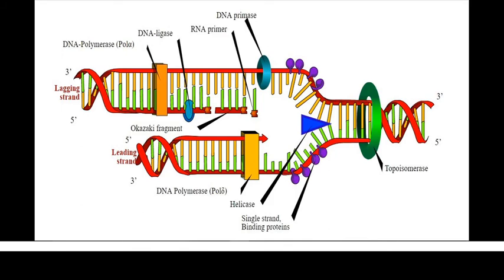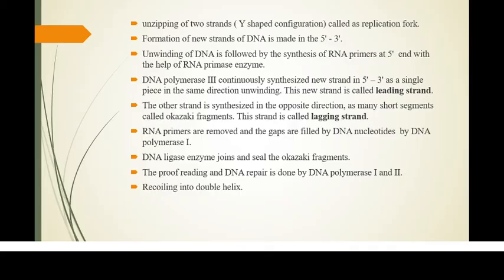This is the structure where the DNA helicase enzyme separates the DNA strands, and simultaneously the single-stranded binding protein stabilizes the single strand. RNA primase enzyme recognizes the ori site and helps the DNA polymerase enzyme with the addition of nucleotides. The unzipping of the two strands, that is the Y-shaped configuration, is known as the replication fork. The newly synthesized DNA is in the direction of 5' to 3'.